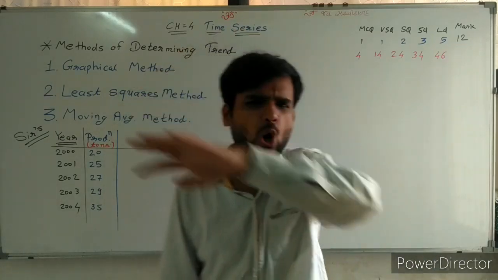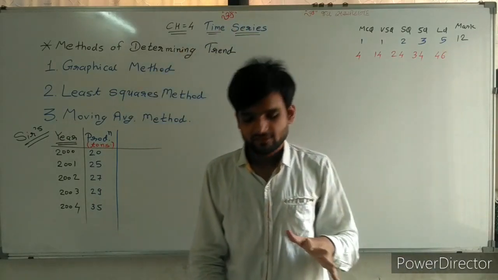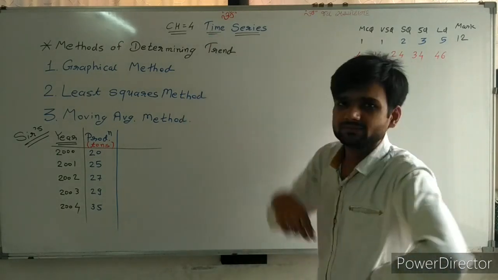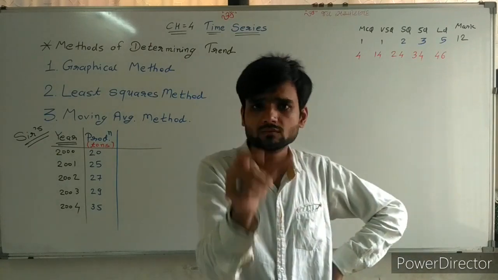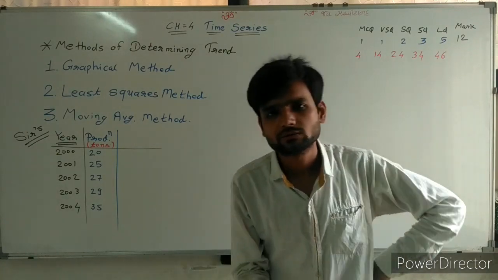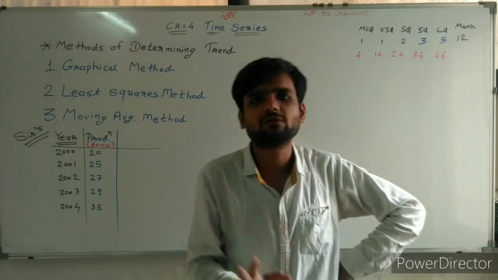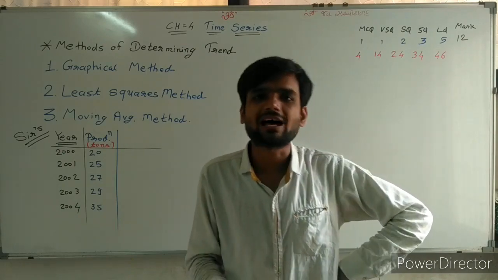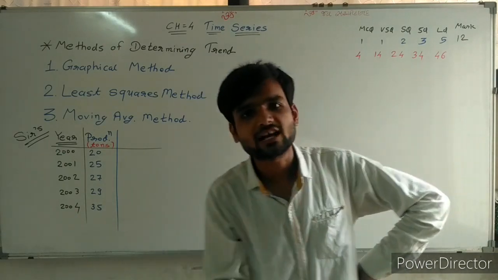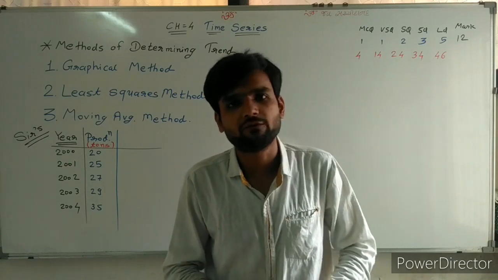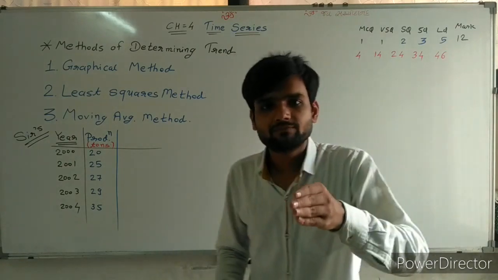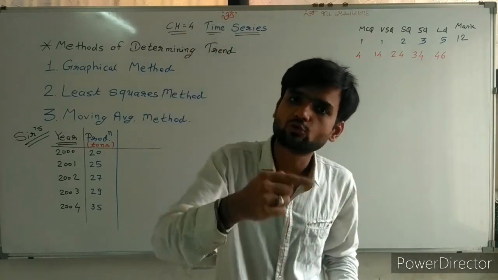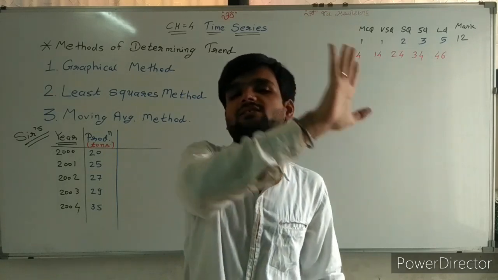Now going ahead, not wasting time. First of all, what are we finding here? Sir, time series. Time may be month, may be year, may be any other way. Time is given by season, different seasons. It is also time. Different months are time. Different years are time. So time can be given in any way, and by time, its information is also given. Related information related to a particular time is given.